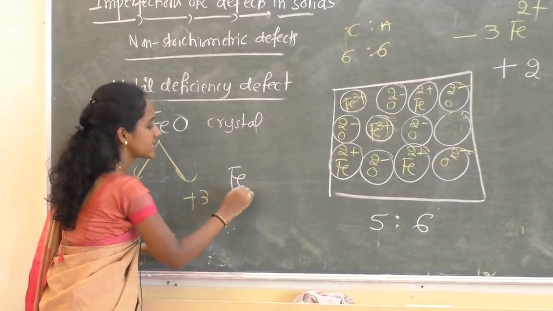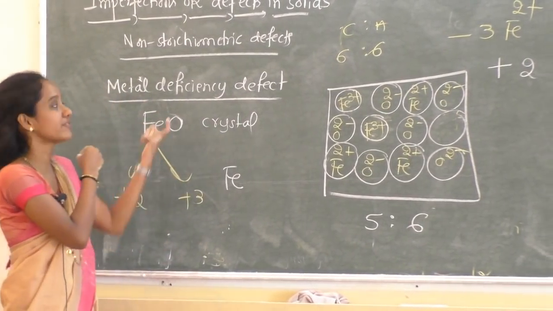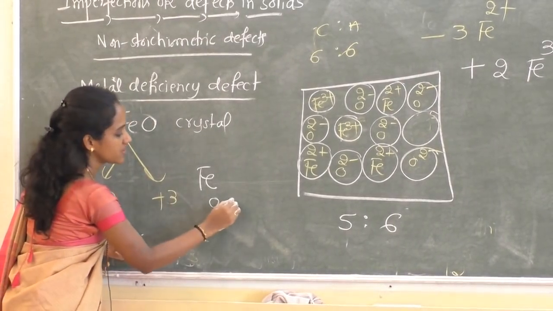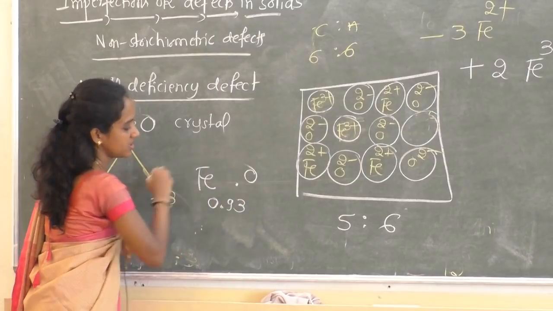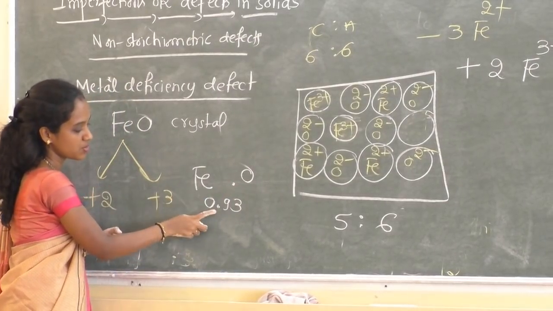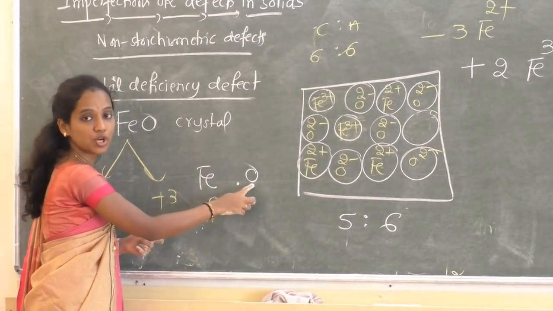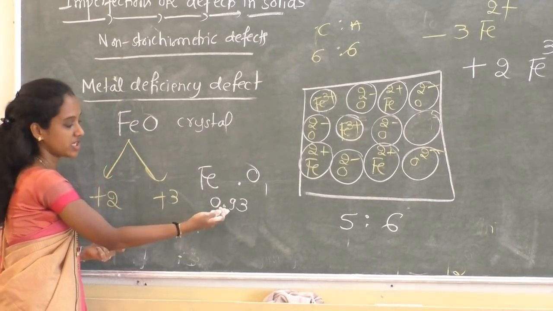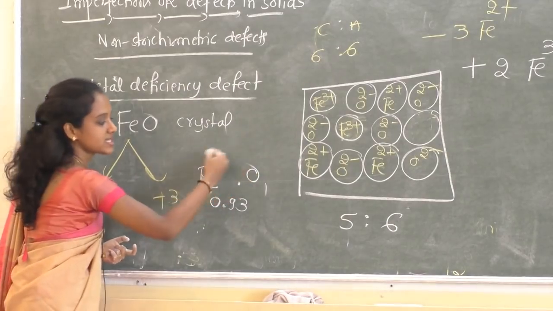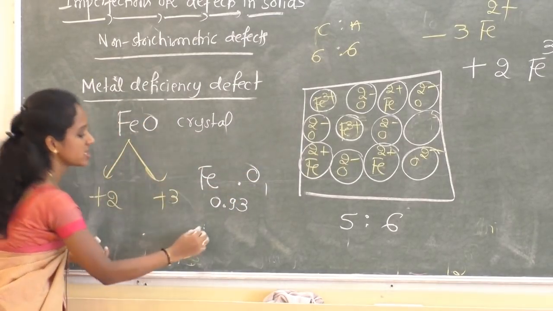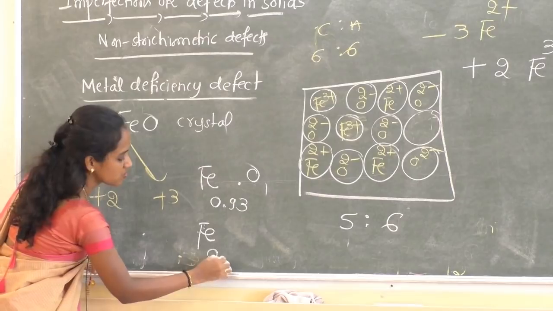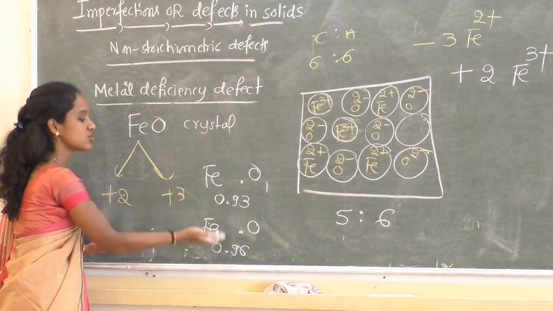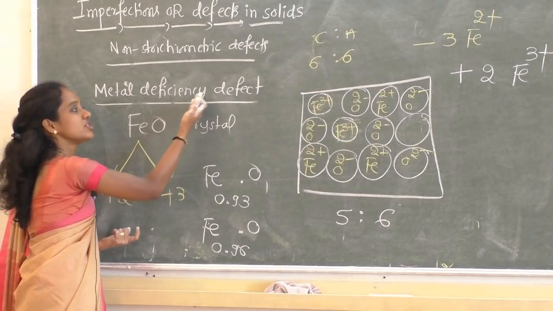In the exam you may be asked to write an example for metal deficiency defect. In the textbook it is given as Fe0.93O. See, FeO where the composition of iron is 0.93, and oxygen is 1. You may check here, there is a deficiency of iron. It is an example for metal deficiency. Or one more example given in your textbook is Fe0.96O. These are also examples for metal deficiency defect.